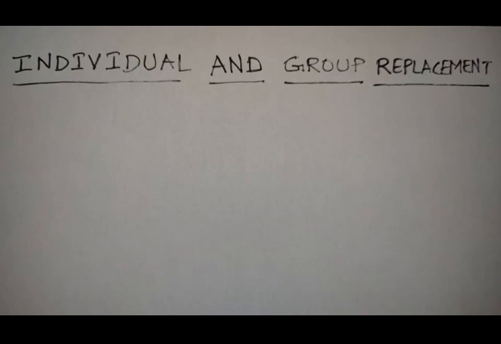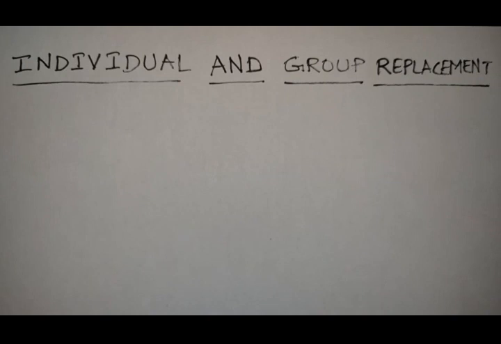Suppose you take an industry. In an industry we are providing a lot of facilities in order to get the final output from the industry. For example, bulbs or fans or sometimes some of the parts in the machines. A lot of items will be there in an industry. Individual replacement means the items which are available in bulk, if they fail, we are going to replace them individually whenever they fail.